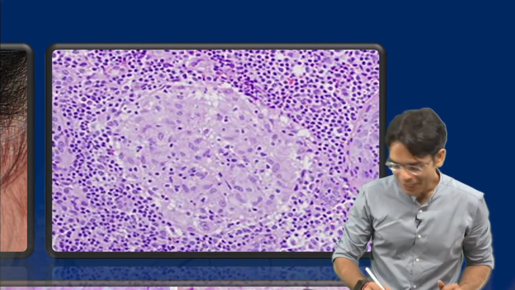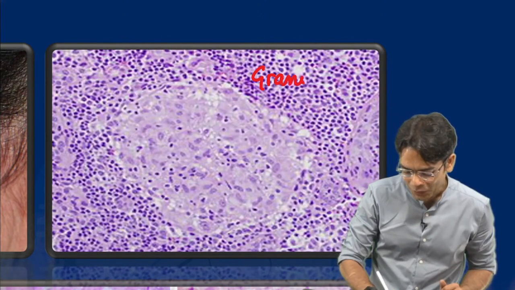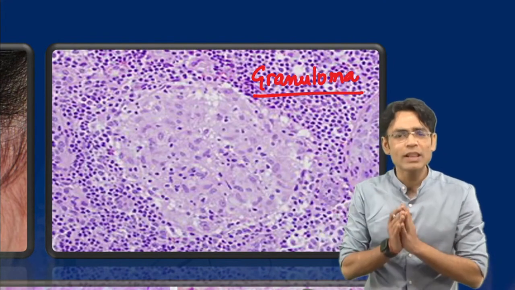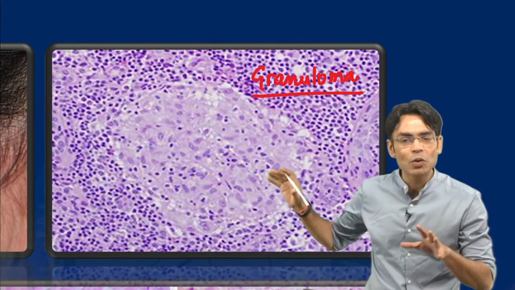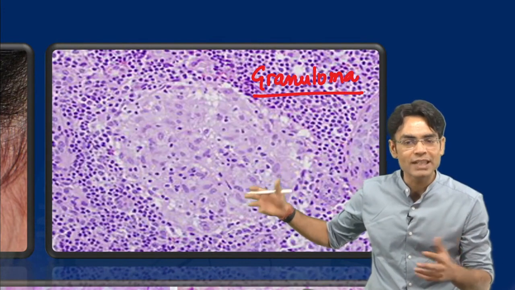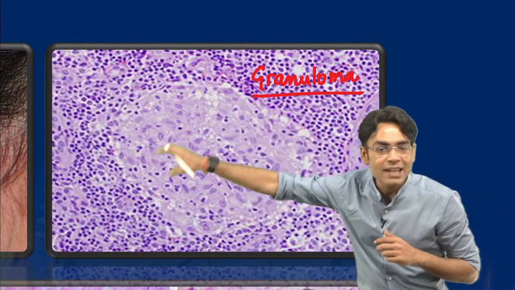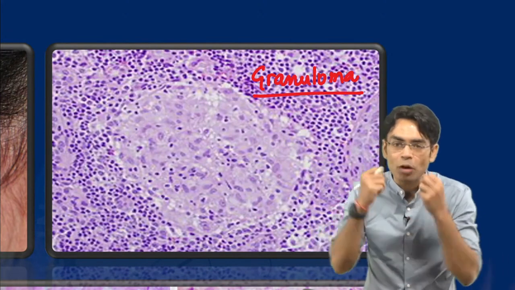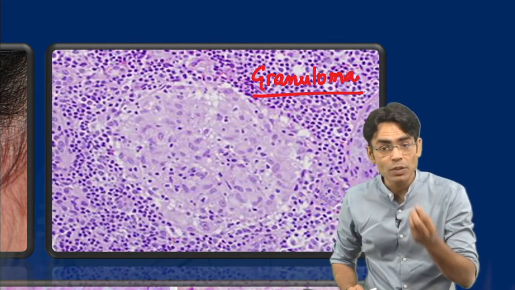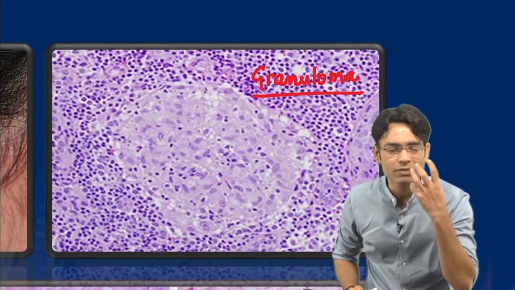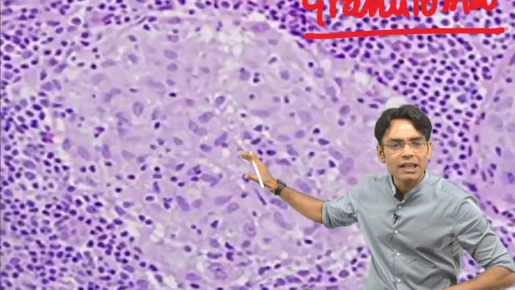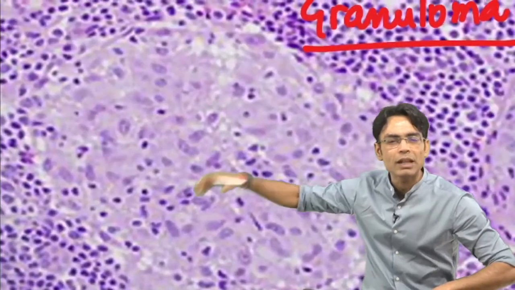Yes, you are right. This is an image of granuloma. So they will never give you the image directly like this, but if at all they give you, then granuloma, as we know, is made up of four things. One is in the center there would be necrosis. How does necrosis look? In necrosis the cells do not appear properly. Whenever you are seeing necrosis, it looks like slush, like mud. So there is nothing here. If I zoom this, there is no proper architecture.